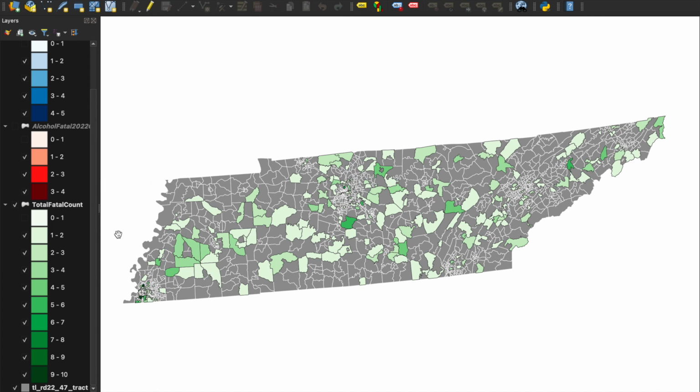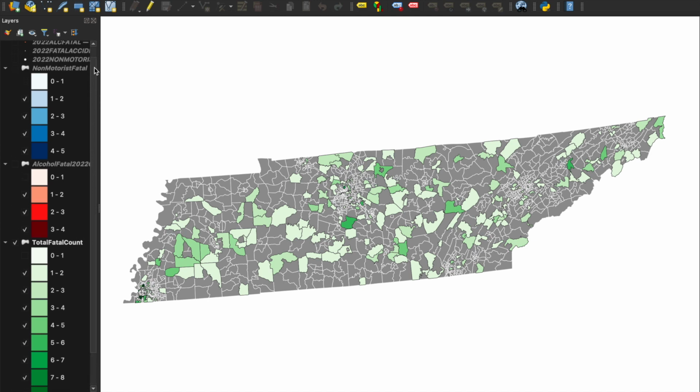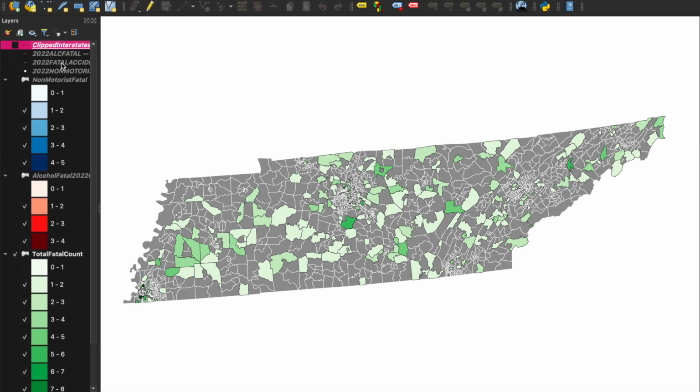After that, I knew I wanted to use 2 other attributes just to classify these fatal accidents a little bit more and get a little bit more information. So I went back to this 2022 fatal accident attribute table, and I filtered out fatal accidents in 2022 that included pedestrians, and that's just called non-motorist fatal accidents.